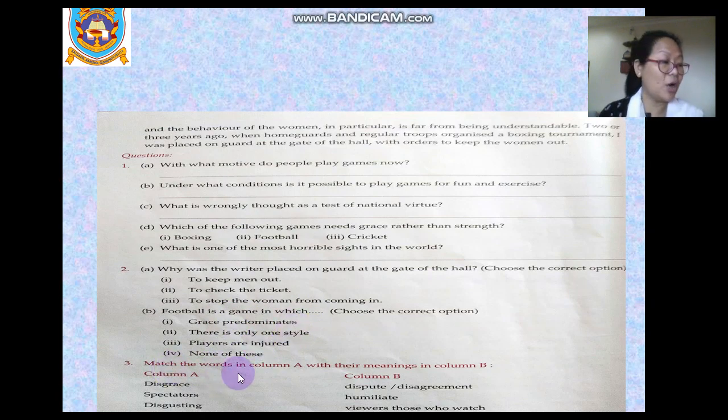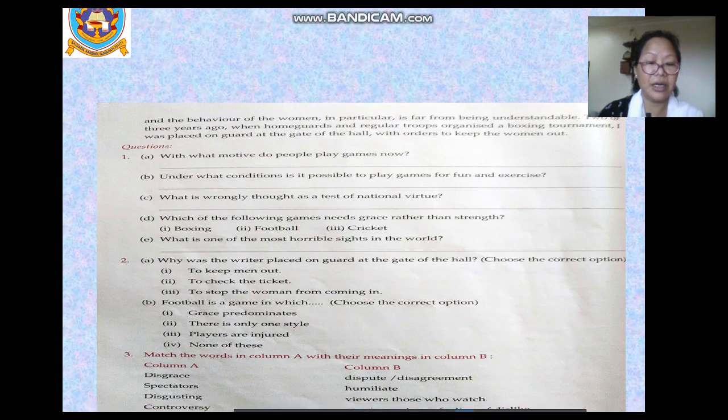Match the words in column A with their meaning in column B. Disgrace. What will be the meaning of disgrace here? Humiliate. Spectators: viewers, those who watch. Disgusting: causing a strong feeling of dislike. Controversy: it means dispute or disagreement.